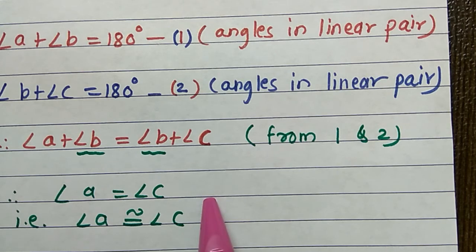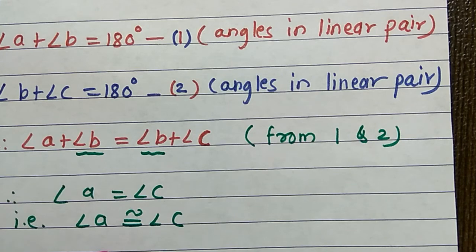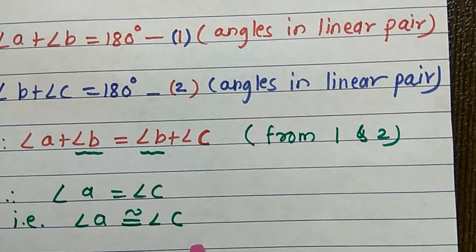As these angles are equal, they are congruent, and we can say that angle A congruent angle C.